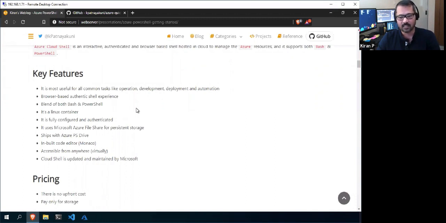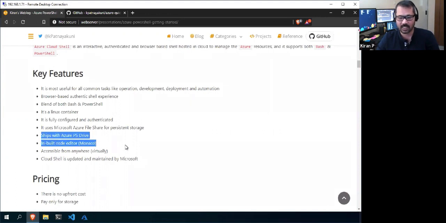And the other thing is that it uses the Azure file share to have persistent storage. Suppose you want to keep some data in your Cloud Shell, and whenever you want, you can run it. And even the Azure file share is used to keep the container image as well. It is the size of 5 gigs, and that will keep it in the Azure file share, right?